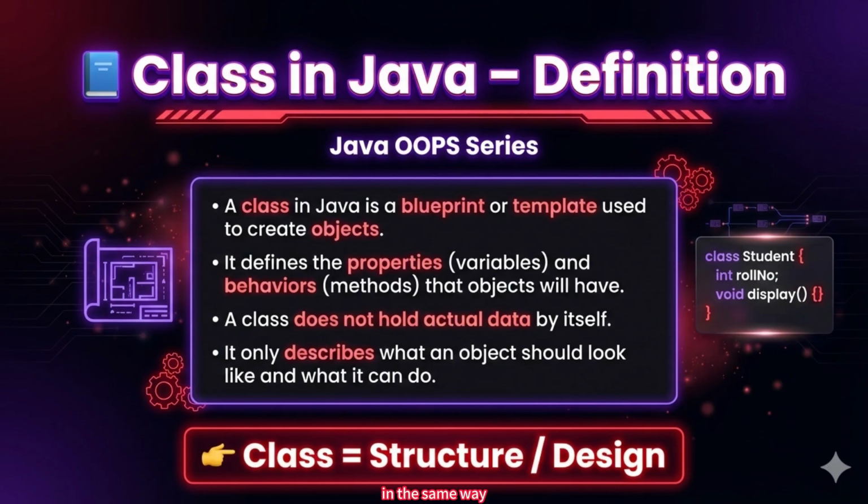In the same way, a class is just a design. It defines properties, which are variables, and behaviors, which are methods. Very important point. A class does not hold actual data. It only describes what an object should look like and what it can do. In simple words, class is equal to structure or design.